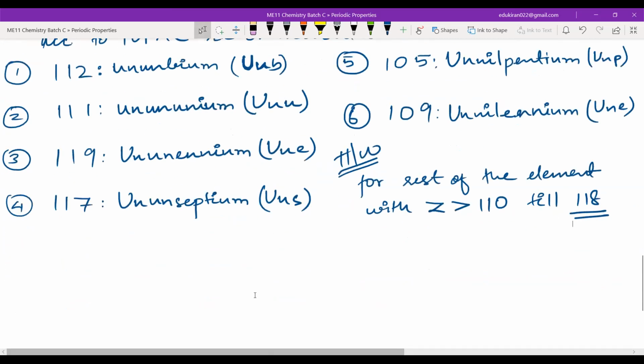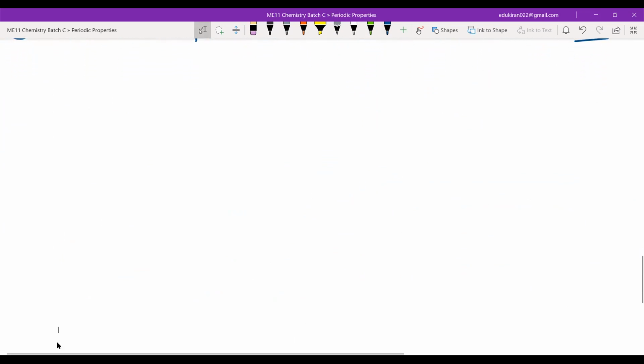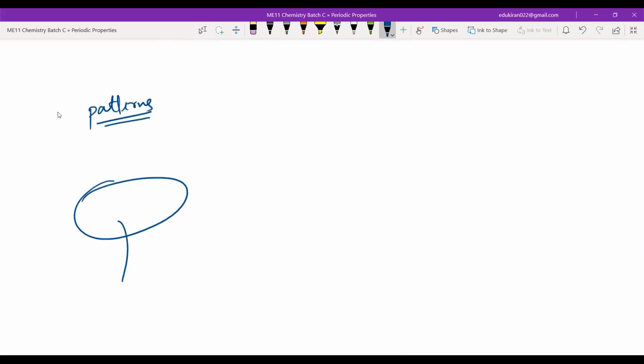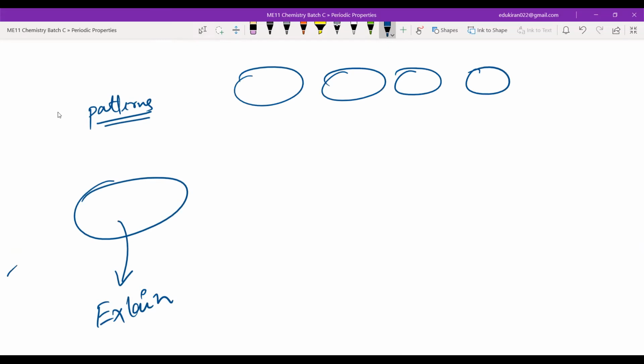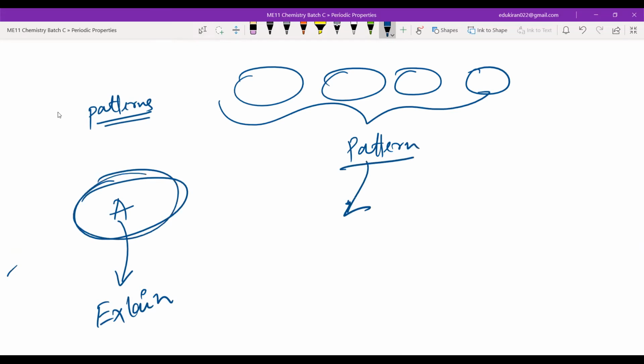Okay. Now let us come back to periodic properties and classification of elements. Whenever there is some science, most of the time we look at patterns. There is some phenomenon going on and we have to explain it. What are we going to do? We will look at different phenomena which are similar to this phenomenon A. From here we will derive some pattern, and then we will explain phenomenon A on the basis of these patterns that we have got.